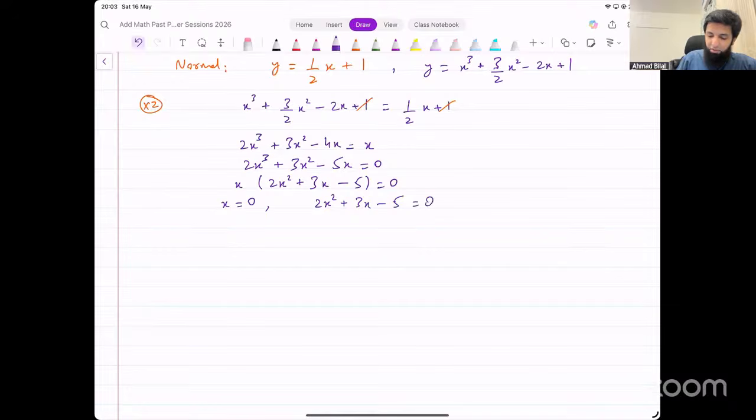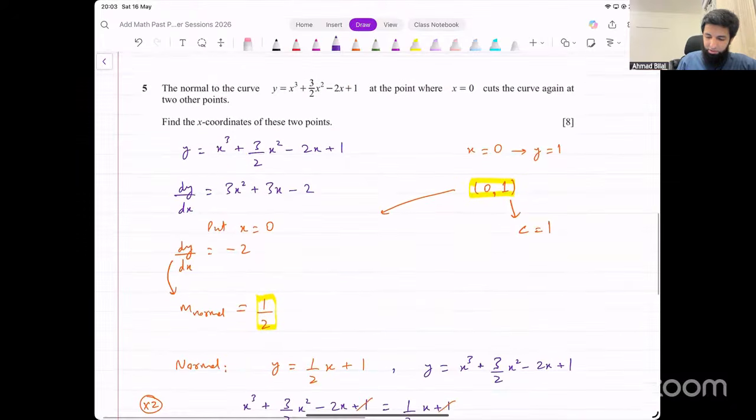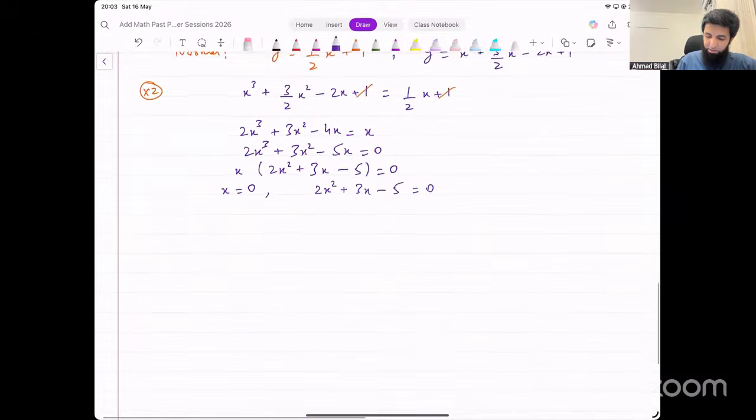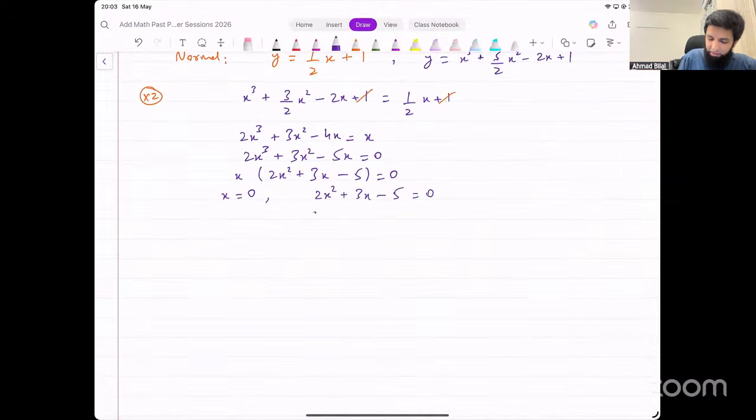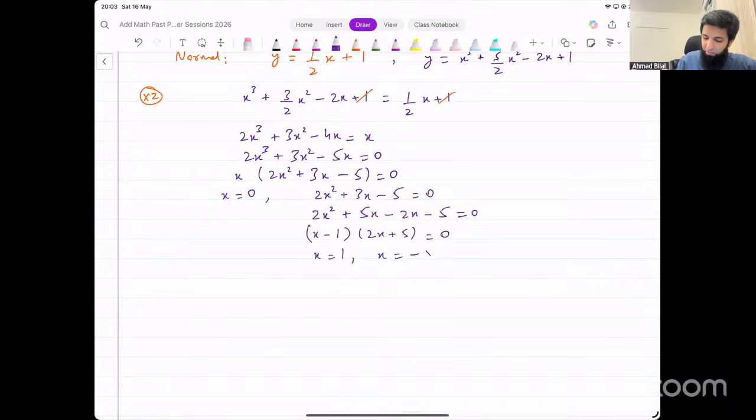Can we solve this quadratic now? Can we factorize? We can't really factorize... Oh, we can factorize this. What am I thinking? 2x squared plus 5x minus 2x minus 5 equal to 0. That becomes x minus 1 and 2x plus 5. These are the two factors that we get from this. x is equal to 1 or x is equal to minus 5 over 2. These are the two solutions, and that's our final answer.